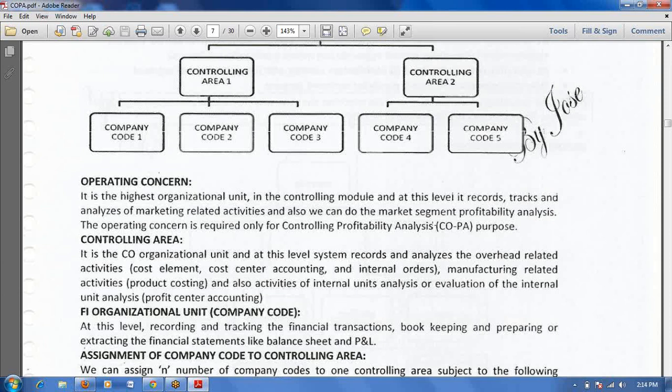Actually here, market segment means at the time of posting, at the time of billing, the system will generate one segment number, that we will call market segment. In that segment, the advertisement cost is also there, and all costs related to the product will be included. All these segments you will create in another operating concern. So now, one segment is the marketing segment, another segment is business related expenses.